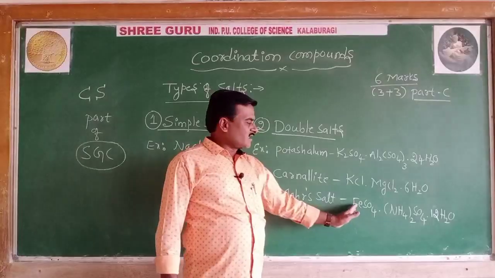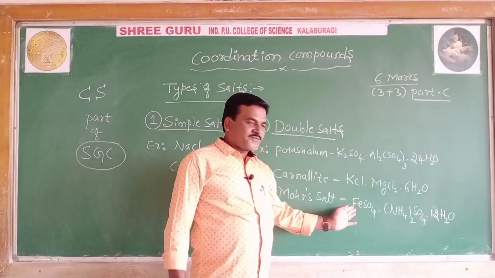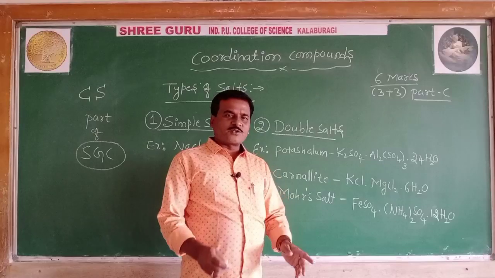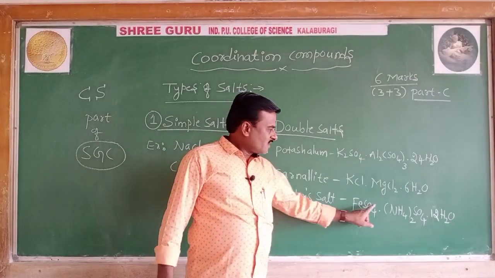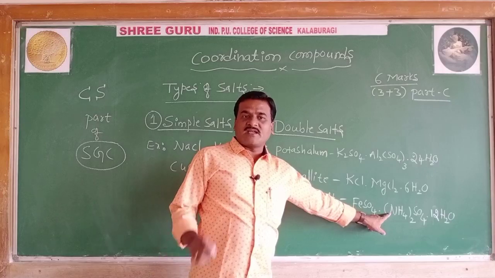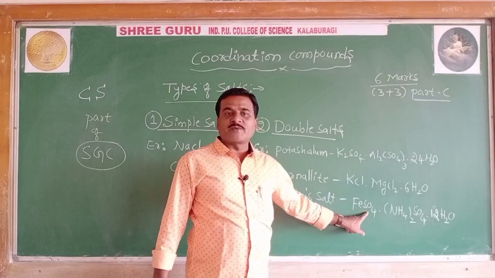Even Mohr's salt, ferrous ammonium sulfate, in aqueous solution will give a test for ferrous ion, Fe2 plus, ammonium ion, NH4 plus, and sulfate ion, SO4 2 minus.